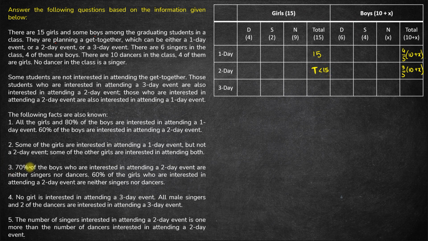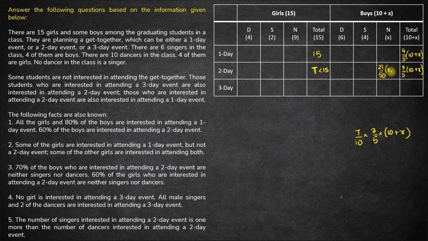Fine. Now 70% of the boys who are interested in attending a 2-day event are neither singers nor dancers. So 70% of these are neither singers nor dancers. 70% will be 7/10. Let me write this value here: 70%. That means 7/10 of 3/5 of 10 plus x, right? So this is basically 7 into 3, 21 by 50.